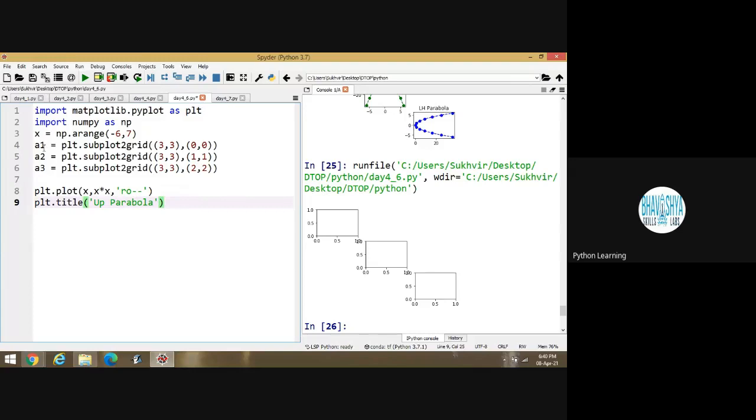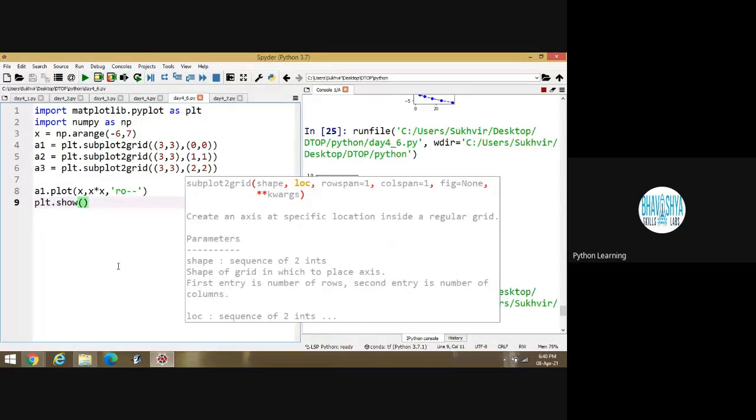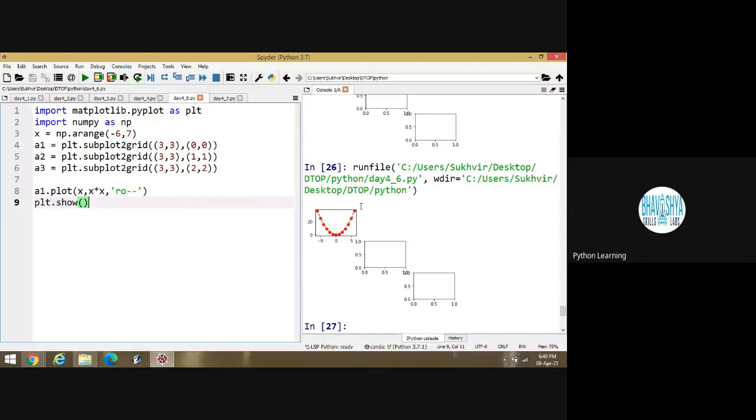Basically, I have to design the plot inside A1, so I have to write A1.plot. Is it okay? And after that, plt.show, and execute the program. I can design a graph inside the first block.